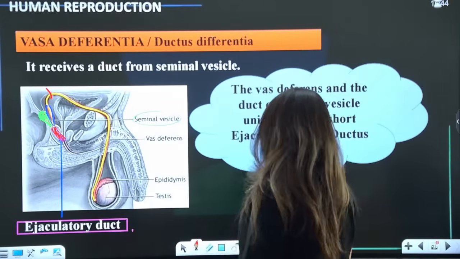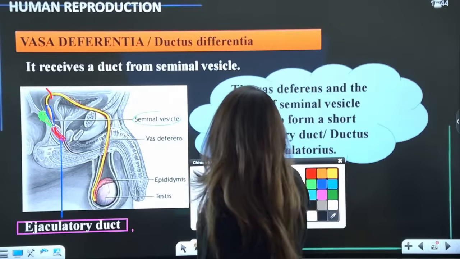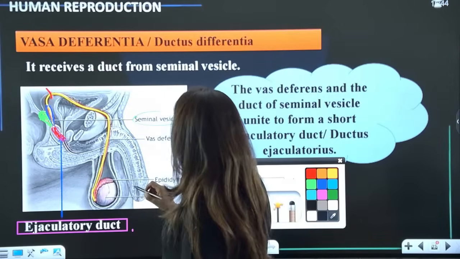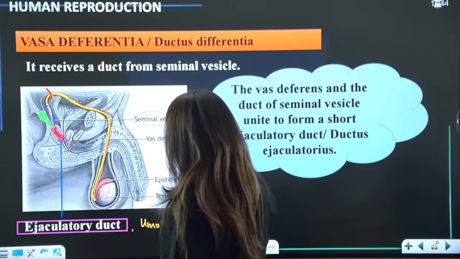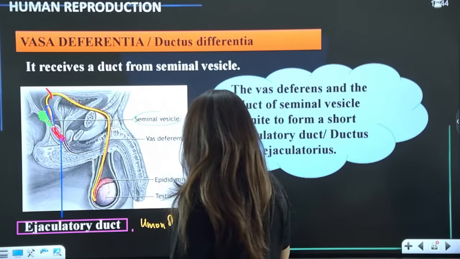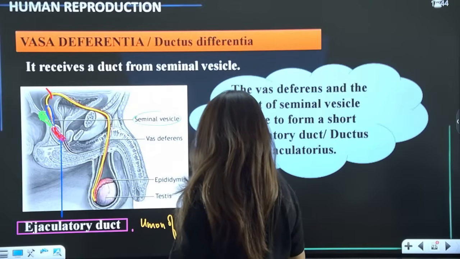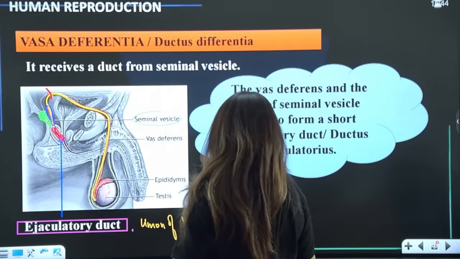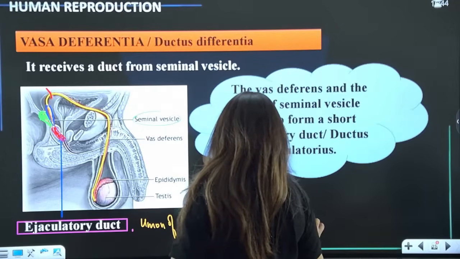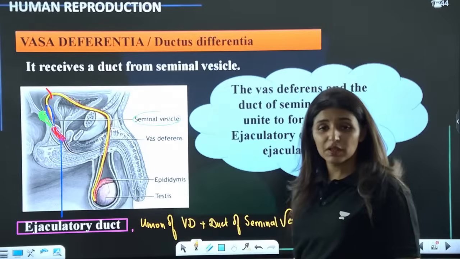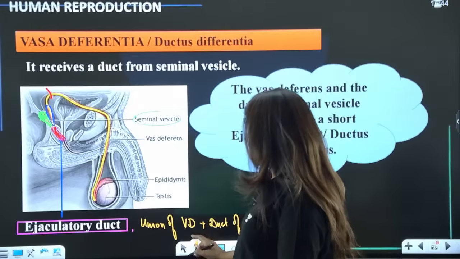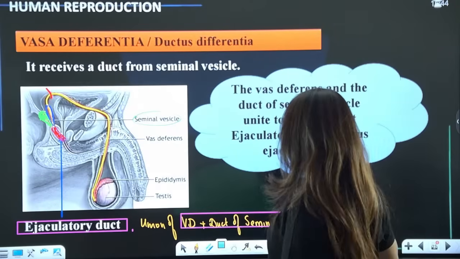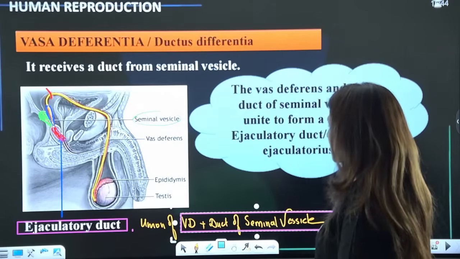So how is ejaculatory duct formed, guys? It is formed by the union of vas deferens plus duct of seminal vesicle. Please tell me these points are clear.